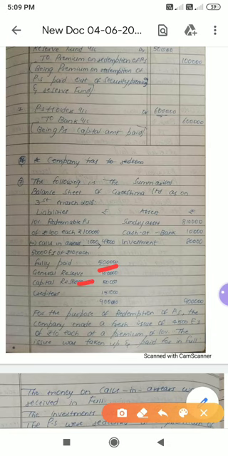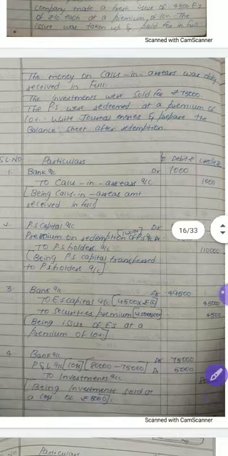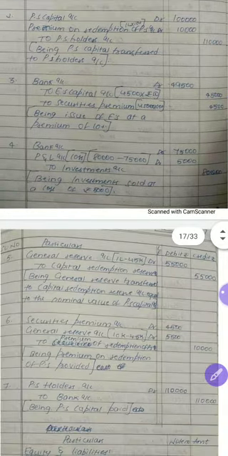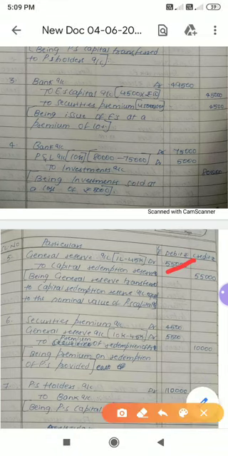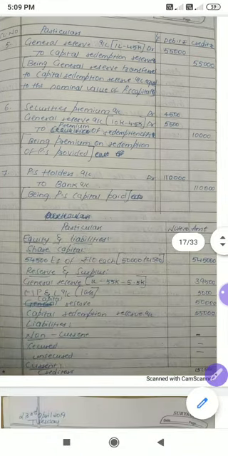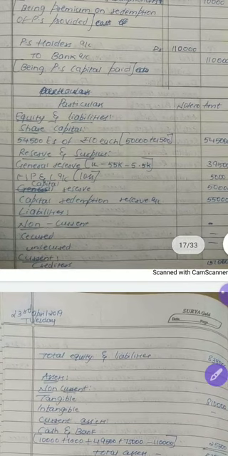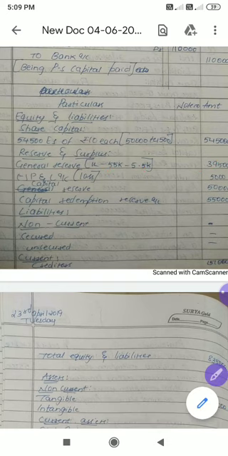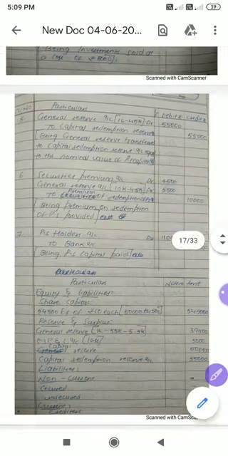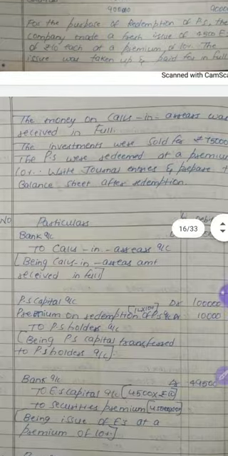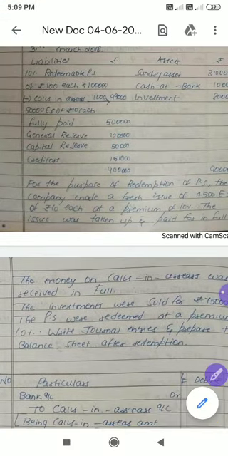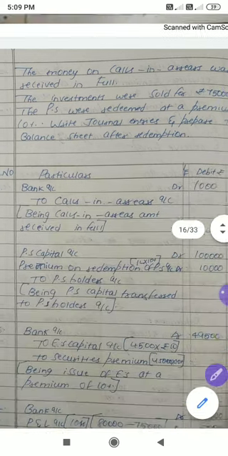Out of that we have utilized, and capital reserve. We'll go one by one. See, out of 1 lakh, look at the question, we have utilized here 55,000 and here 5,500. So you minus under reserve and surplus 1 lakh minus 55,000 minus 5,500. If you do, you will get 39,500. And capital reserve is a non-divisible profit. We have not taken it anywhere. That means the same amount will be shown under reserve and surplus.